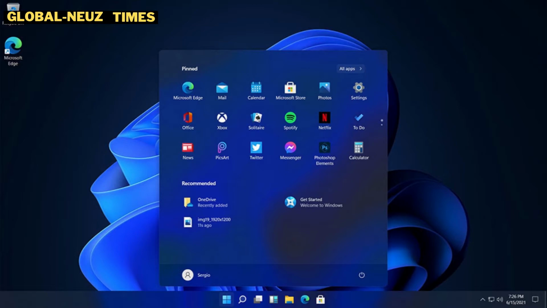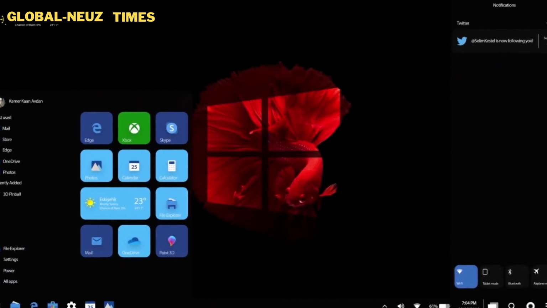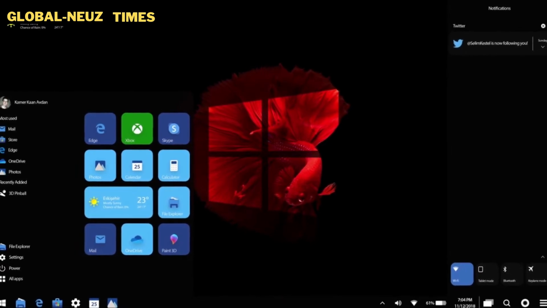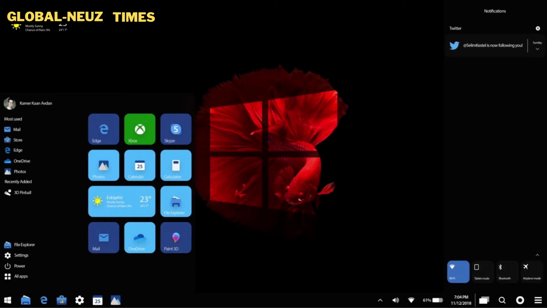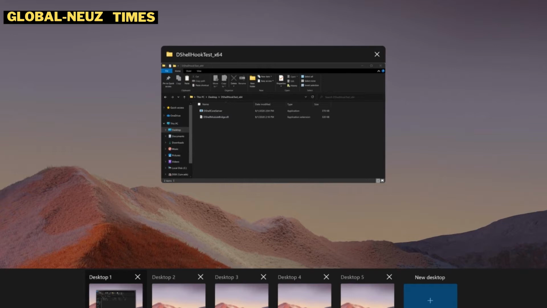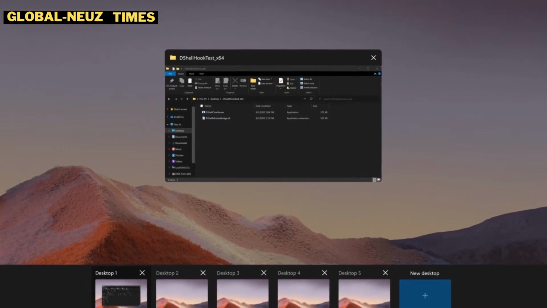Microsoft's next generation of Windows event is taking place later this week on June 24th at 11 am ET. Thanks to a big Windows 11 leak, we already have a good idea of what to expect from the event. Microsoft is widely expected to announce a new version of Windows named Windows 11. Microsoft has been teasing a new version of Windows recently and has dropped a number of hints that it is likely to be Windows 11.